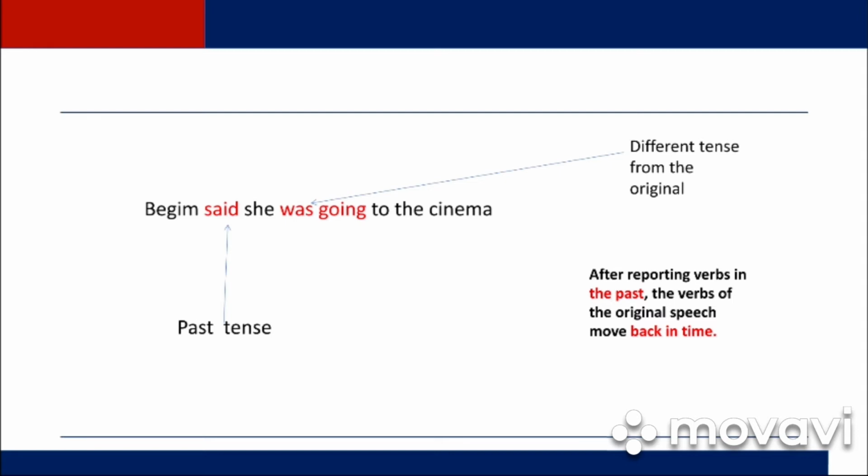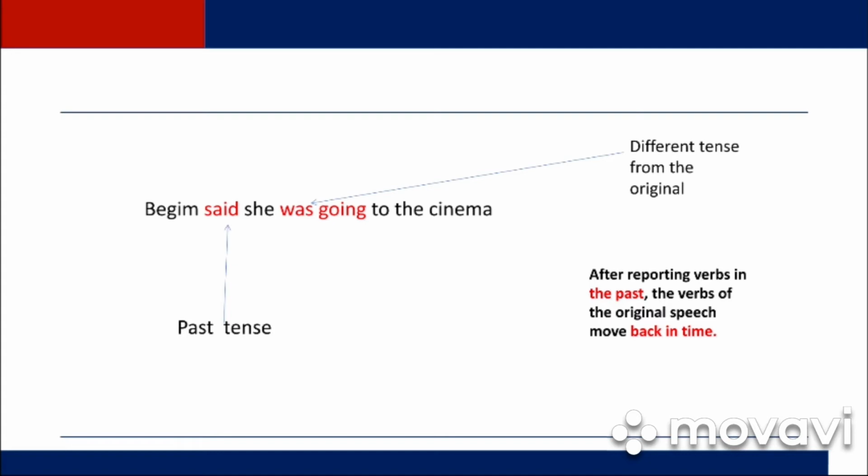In the original sentence we had present continuous, but here what do we have? We have past continuous, was and verb with ing ending. So why does this happen? Because the reporting verb is in the past. Here the reporting verb is "said," not "says."